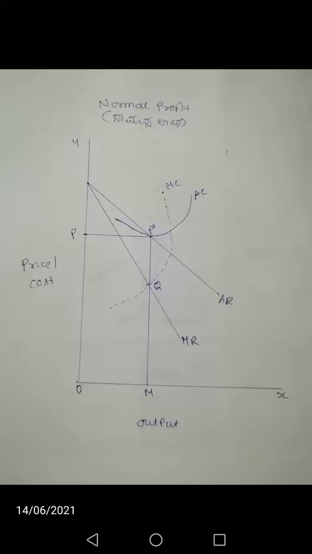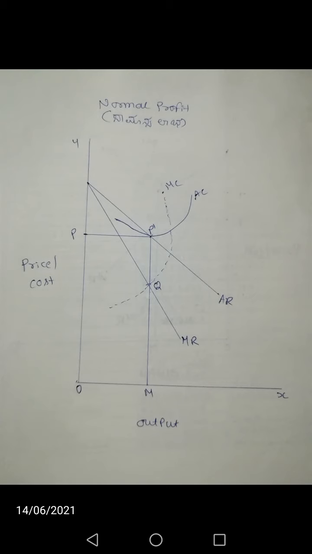Dear students, in this slide, some firms earn only normal profit. This is the diagram which shows how a particular firm earns only normal profit. Here OM is the equilibrium output because at that point MR is equal to MC. Before OM there is scope for profit, that is why the producer expands production up to point M,